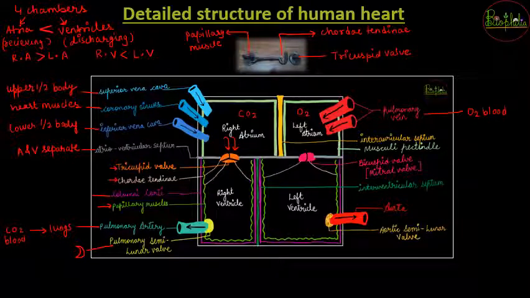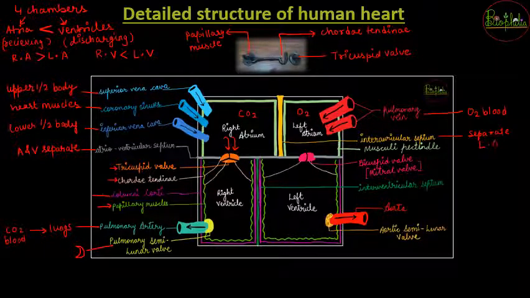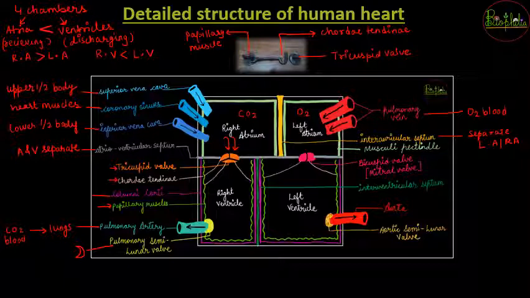So both should not mix, so there is going to be a separation that is provided by the interauricular septum. So that is going to separate your left auricle and the right atrium. So that was the separating wall. Then comes the bicuspid valve. Bicuspid valve is again like the window for moving the blood from the left atrium up to the left ventricle.